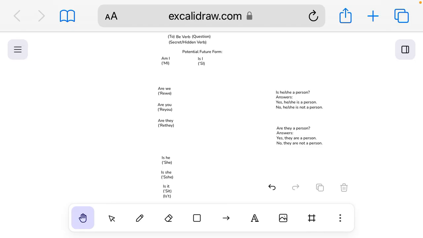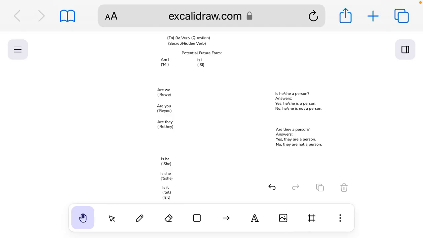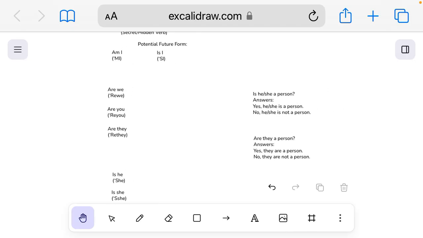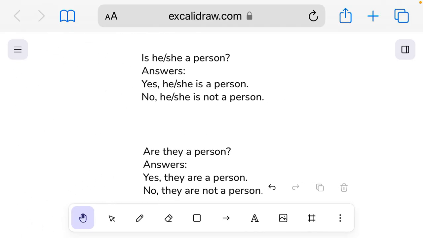Are they is the question form of they are. Is he is the question form of he is. Is she is the question form of she is. And is it is the question form of it is. Right, now, finally, let's move on to they as a singular form.